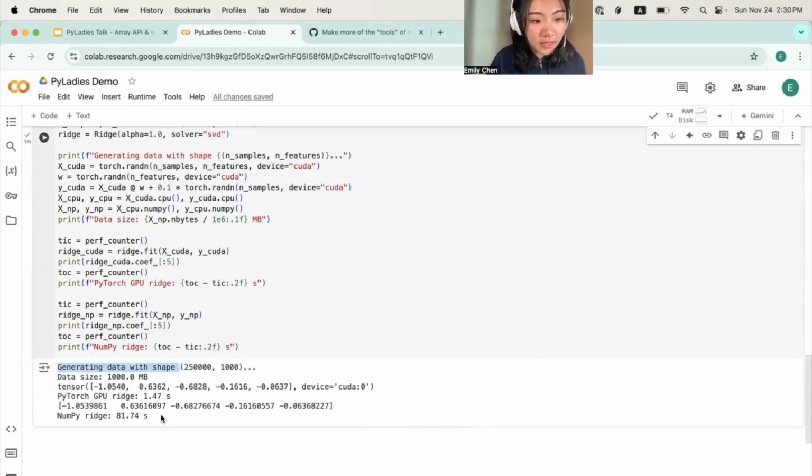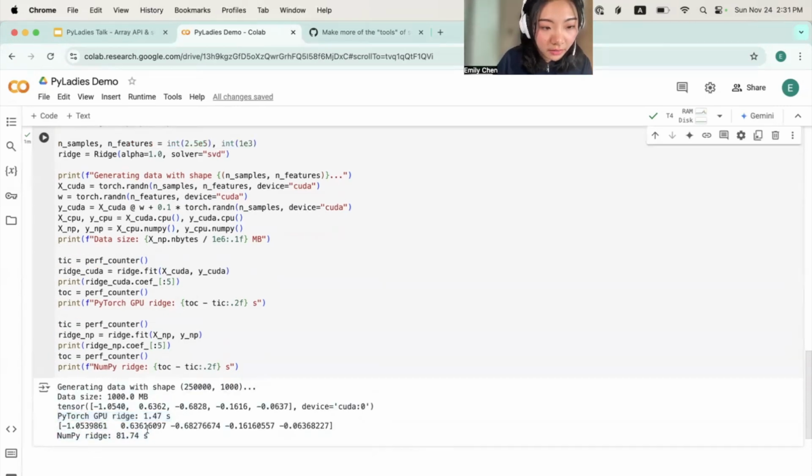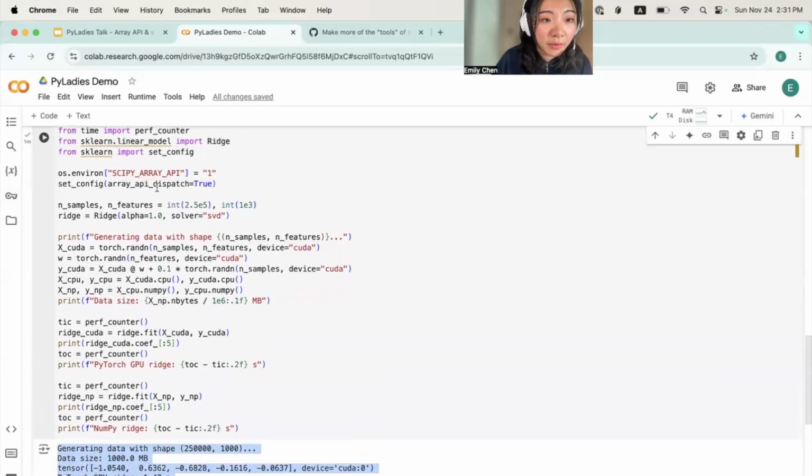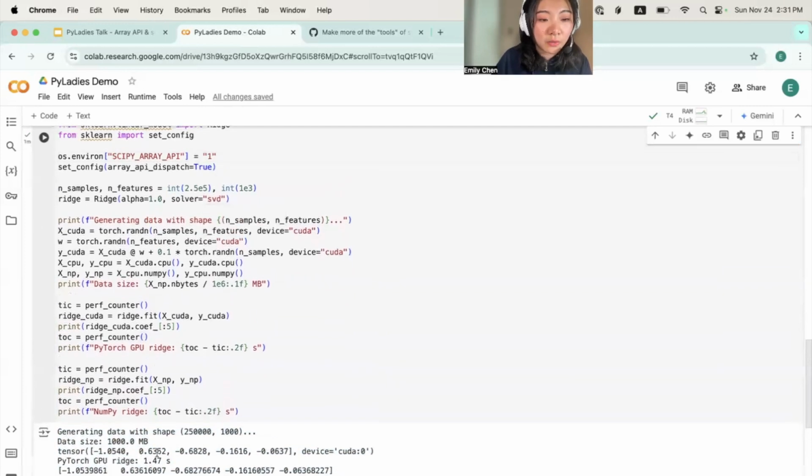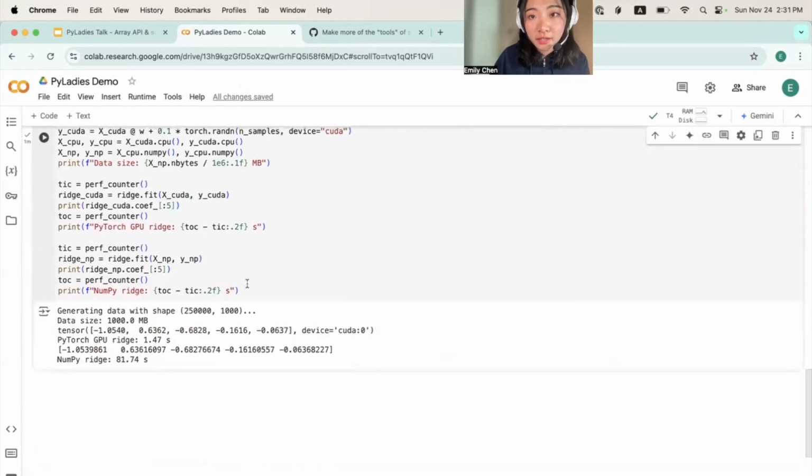Now that NumPy has finished running, we see that the NumPy fit took 81.74 seconds versus the PyTorch GPU fit took 1.47 seconds. So you could see that the GPU acceleration indeed does happen with Array API enabled in scikit-learn, and it will vastly improve your performance when you're fitting something on your dataset. So that is the end of my demo.